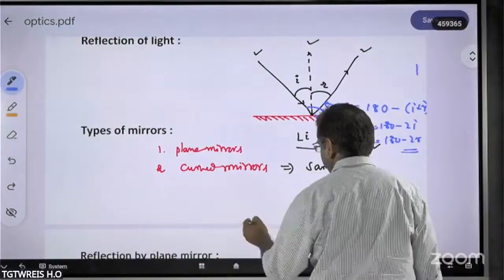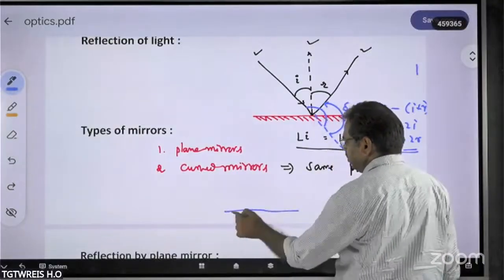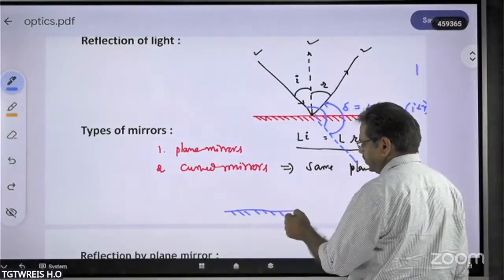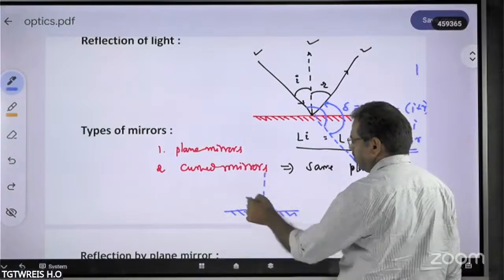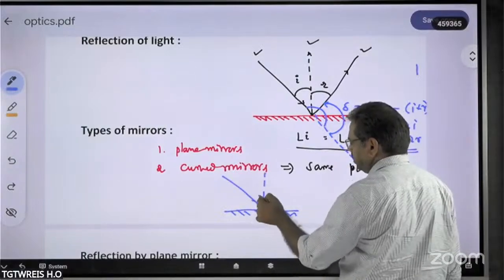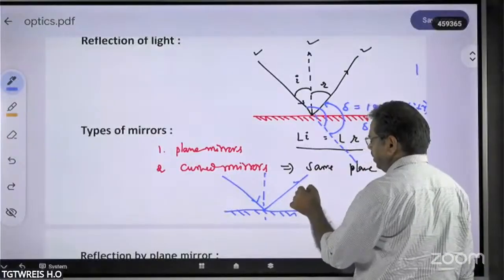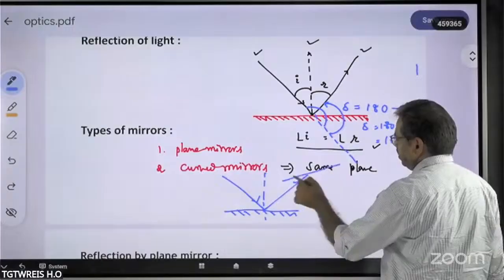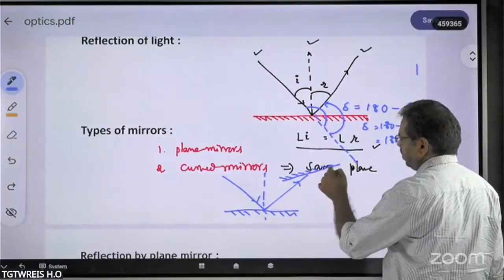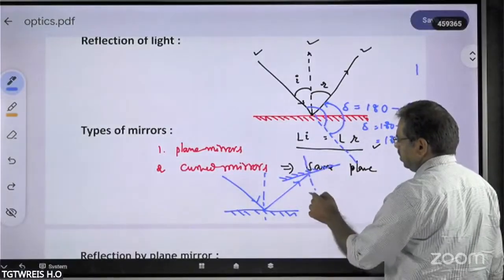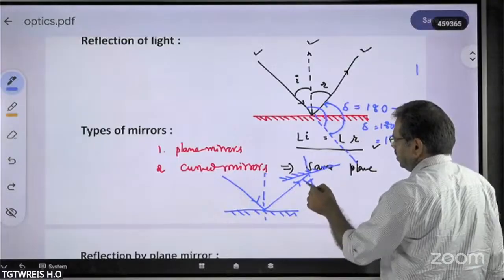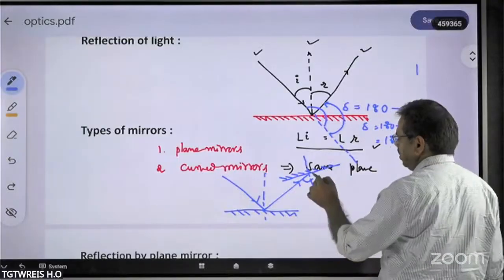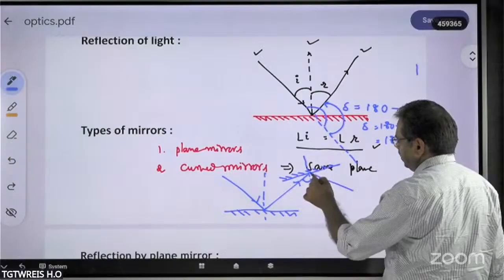That means like this. For example, this is one plane mirror. This is the normal. This is the incident ray. This is the reflected ray. Again, for example, this is another mirror. Say this is the normal. Now again, this is another different angle of incidence, and again it is reflected like this.